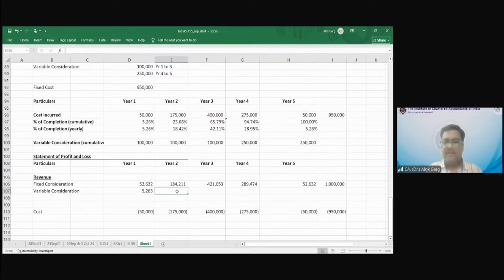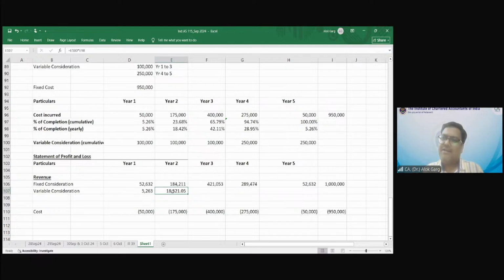Okay. Then again, 1 lakh multiplied by, so 1 lakh is the total, right? So 1 lakh multiplied by 18 point, it is not yearly, it is cumulative. That is why I have written cumulative. It is not of one year, it is of the whole 5 years. When you entered into the contract, your estimate was I will receive an award of 1 lakh rupee. When you complete 1 year, again your expectation is same.